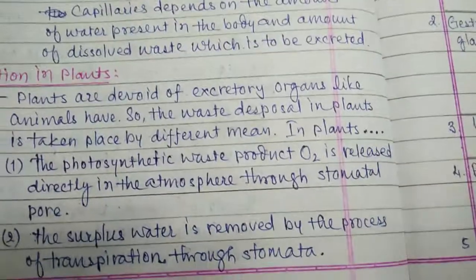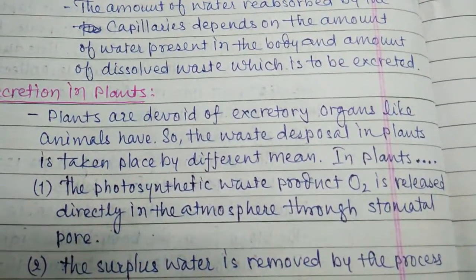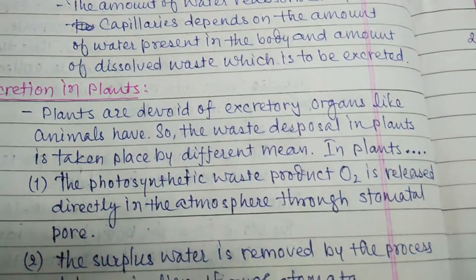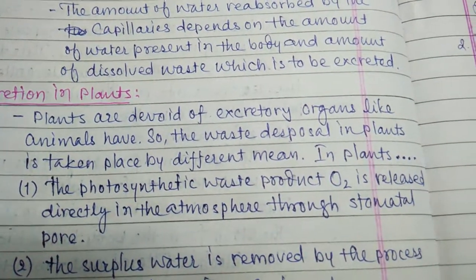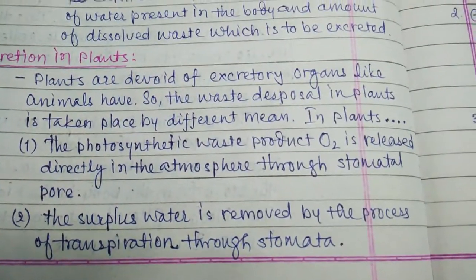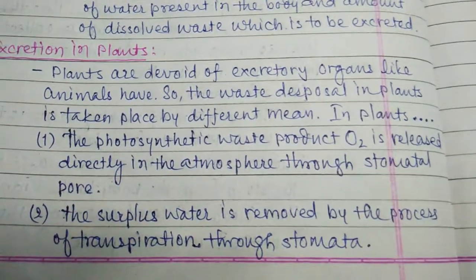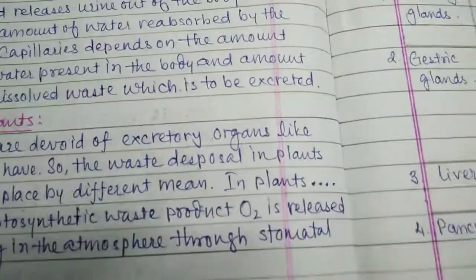So through stomata, the excretory product such as oxygen, when photosynthesis takes place, is removed from the pore, and the surplus water is removed by the process of transpiration through stomata. Transpiration we have already discussed.